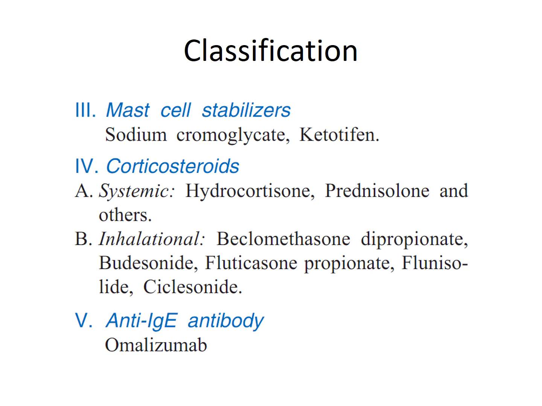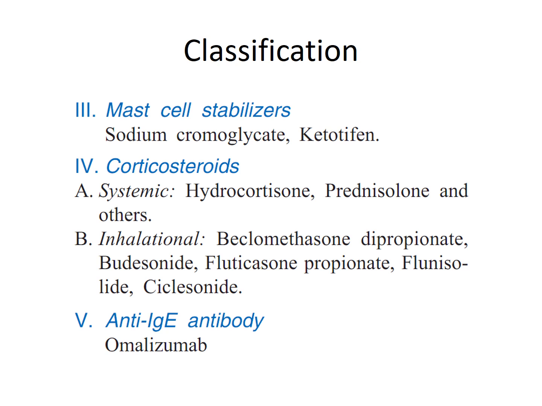The next class is the corticosteroids. Again we have the systemically acting corticosteroids and the inhalational corticosteroids. In systemic we have hydrocortisone, prednisolone and other systemic steroids, whereas in inhalational there are beclomethasone, budesonide or fluticasone. So the corticosteroids are a very important class of drugs for bronchial asthma.